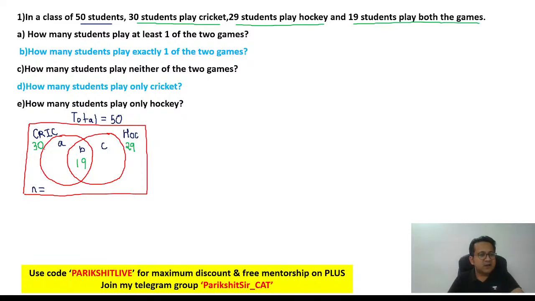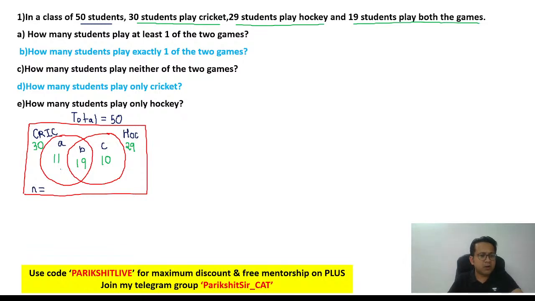Think about it. Cricket is 30, meaning A plus B is 30. So if B is 19, can I say A is 30 minus 19, 11? Similarly, B plus C is 29. If B plus C is 29 and B is 19, C is going to be 29 minus 19, 10.